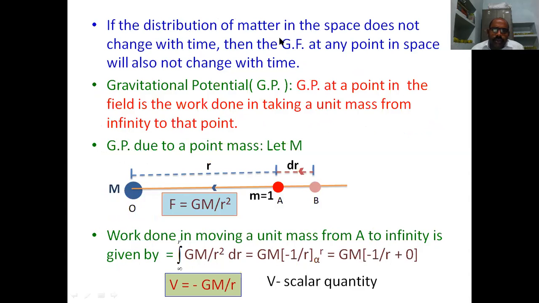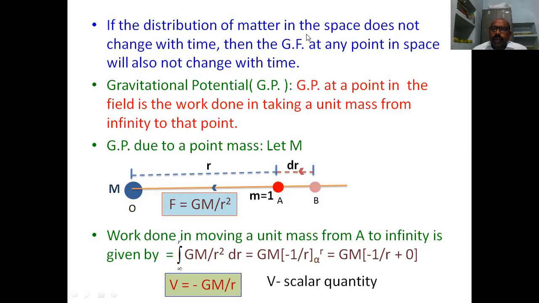If the distribution of matter in the space does not change with time, then the gravitational field at any point in the space will also not change with time. So we say that the gravitational field is invariant, constant, not time varying, provided the mass distribution is also time independent.